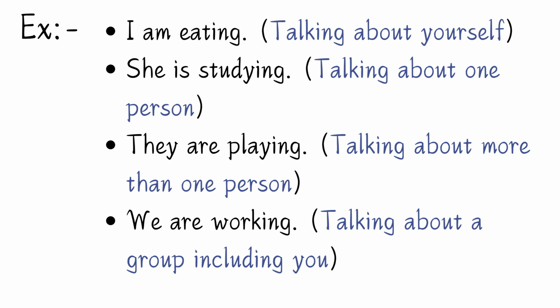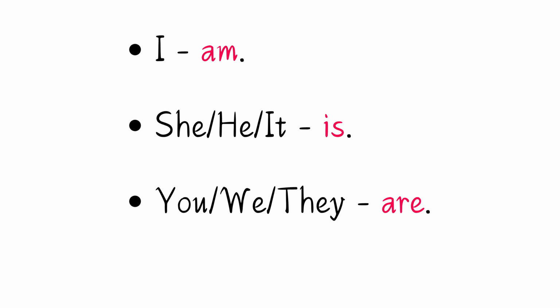Examples: I am eating. Talking about yourself. She is studying. Talking about one person. They are playing. Talking about more than one person. We are working. Talking about a group including you. Notice that the verb changes depending on the subject. I always takes am. She, he, it takes is. You, we, they take are.